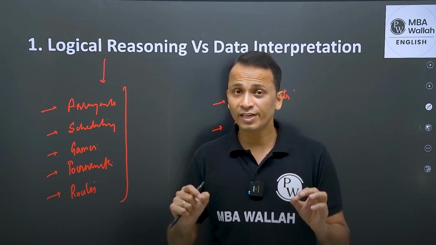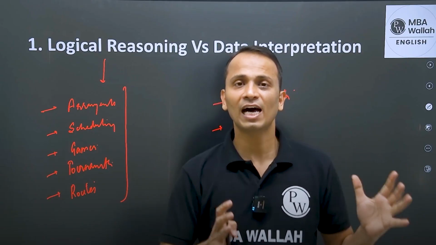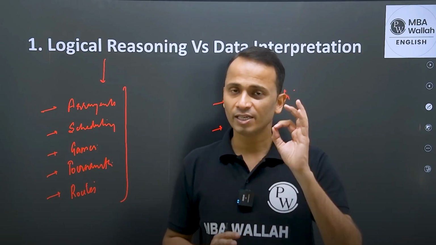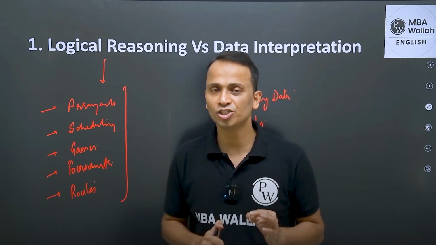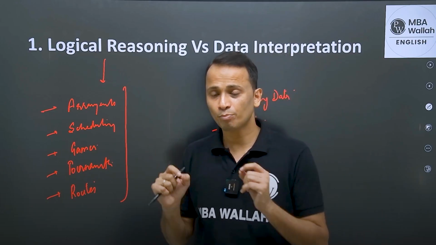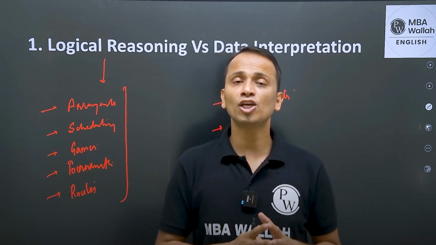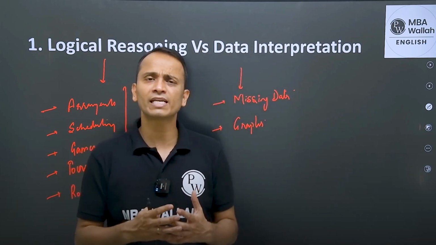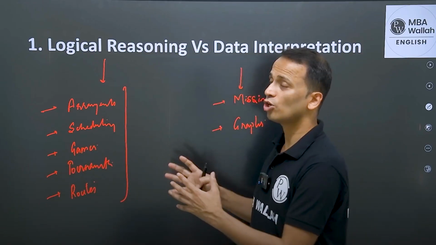Now, friends, focus on each and every word that I have mentioned in the last 2 to 3 minutes. Okay, that is very important. Now, any of these problems you may face, right? It is not necessary that you are facing all the problems that I have mentioned in data interpretation or all the problems that I have mentioned for logical reasoning.